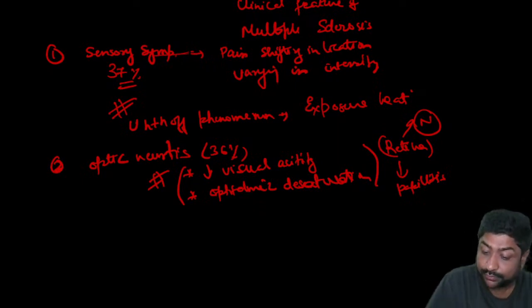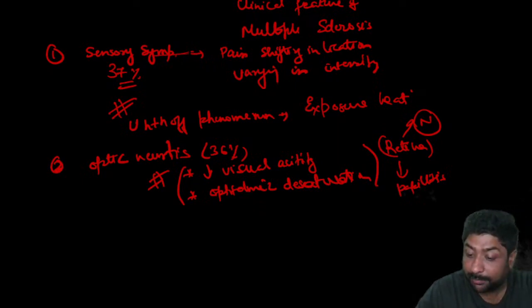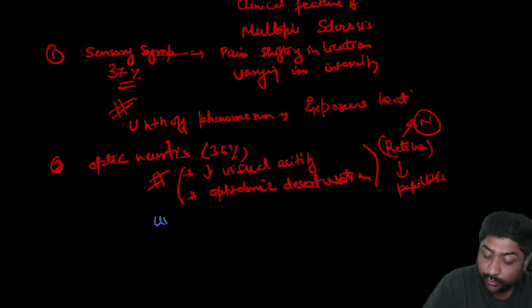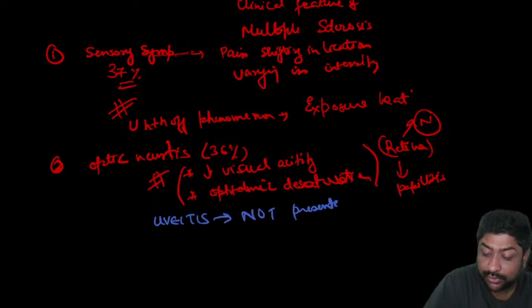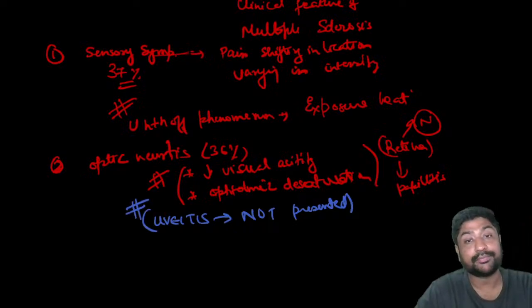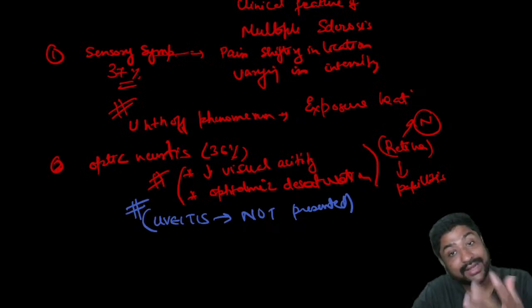And this is what you have to remember very, very importantly, and I'm writing it in a different color, that uveitis is not seen. You will not have any multiple sclerosis patient with uveitis. This is very, very important. So uveitis is not present.